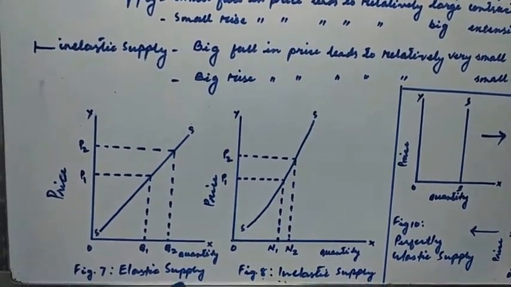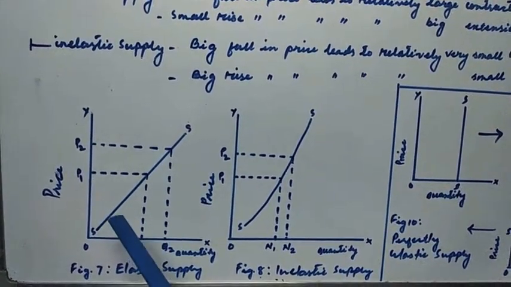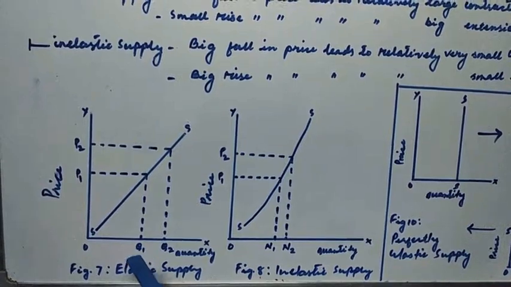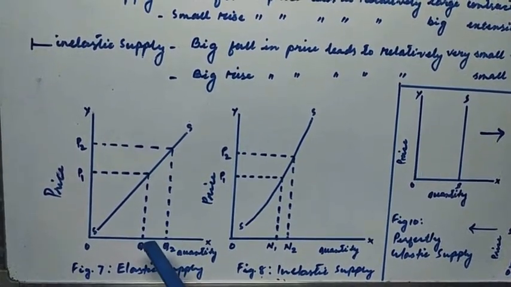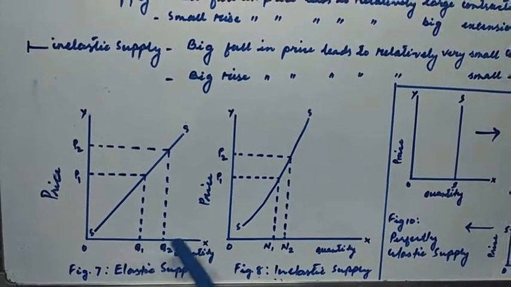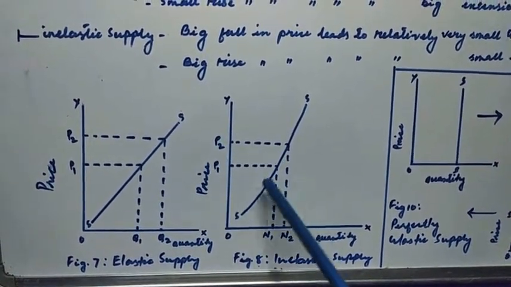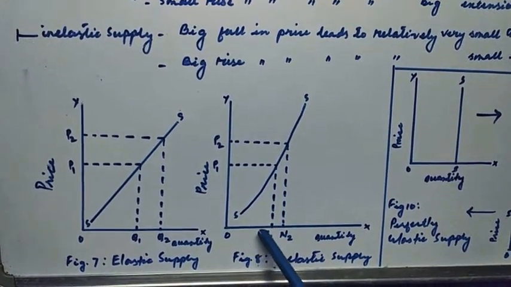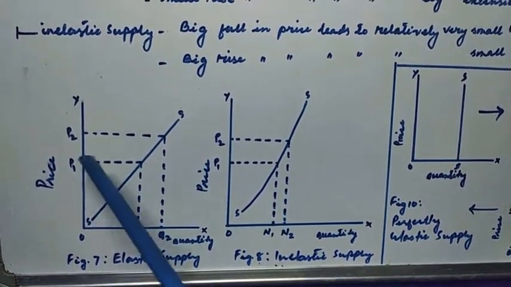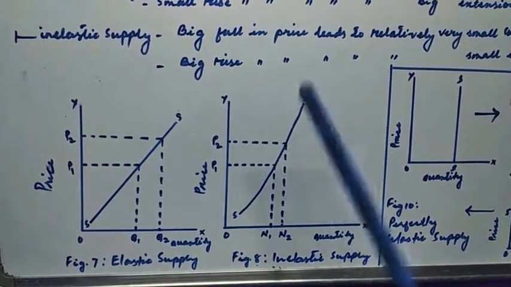In figure 7, at price OP1, quantity supplied is OQ1. And in figure 8, at price OP1, quantity supplied is ON1. So the price level is the same in both figures.